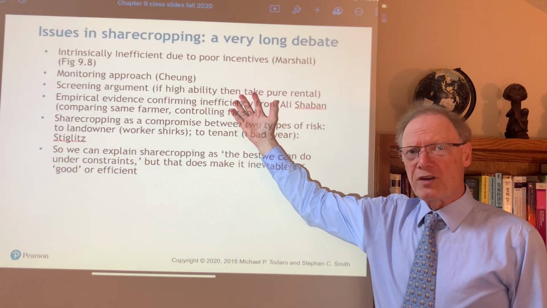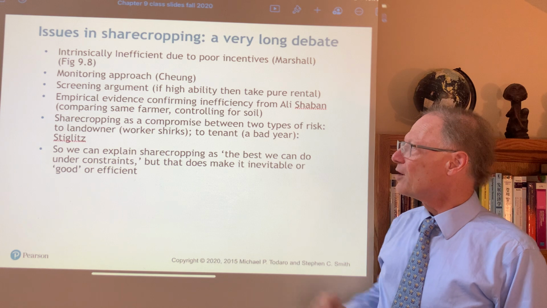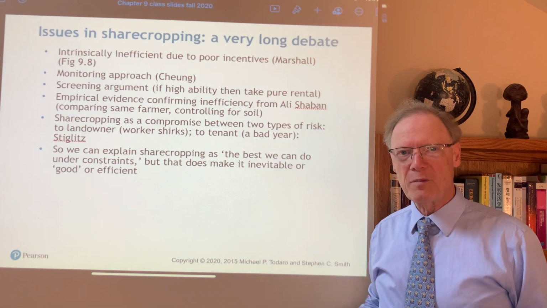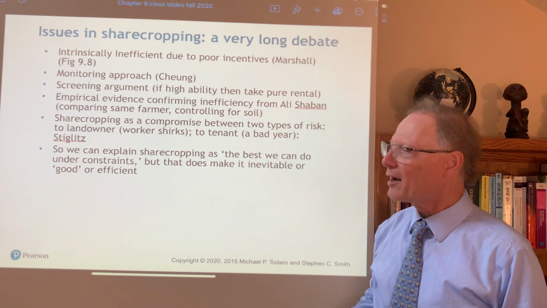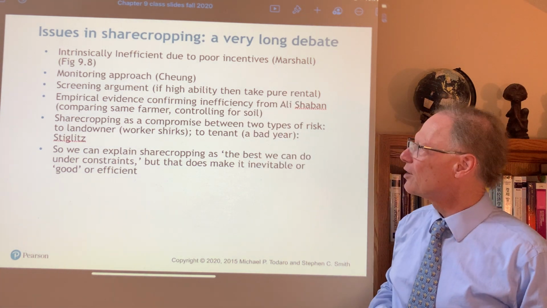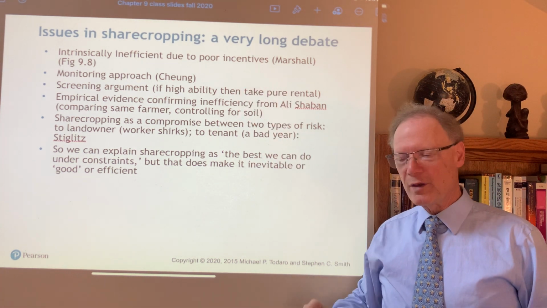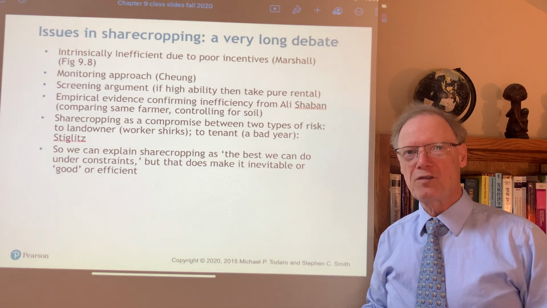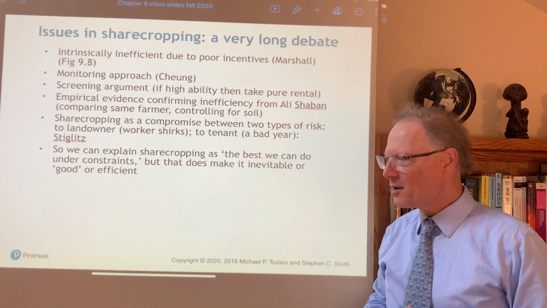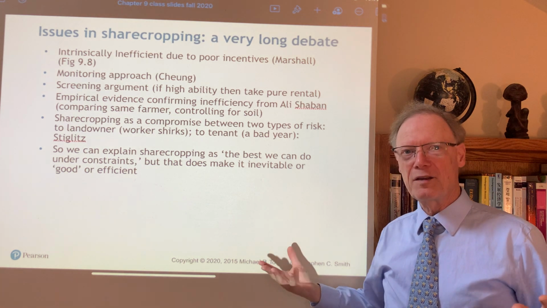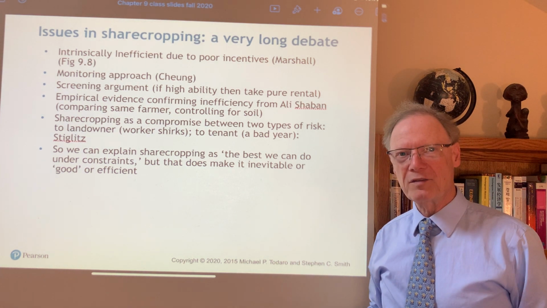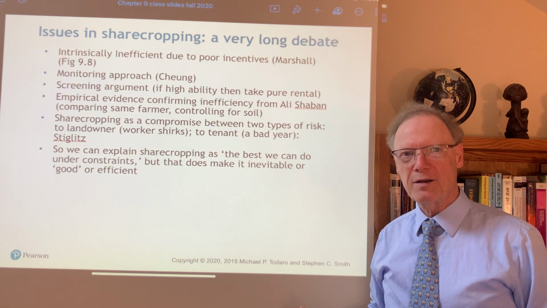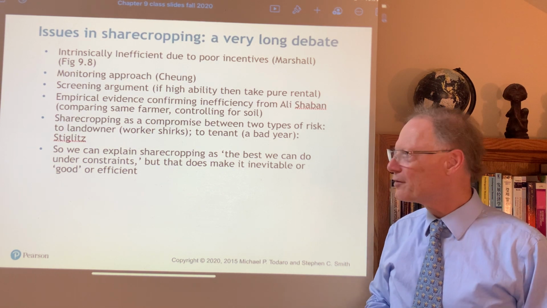So then there's a question, why do we see this even if it's inefficient? There was a traditional monitoring approach that said, well, this was what Alfred Marshall said, but that couldn't really be in market competition. So there must be some monitoring in which the landlord is able to observe what the tenant is doing and to make sure they're efficient. But the incentive still is there. Monitoring is costly, and there's no reason why the tenant would enter into an agreement that was against their interests.